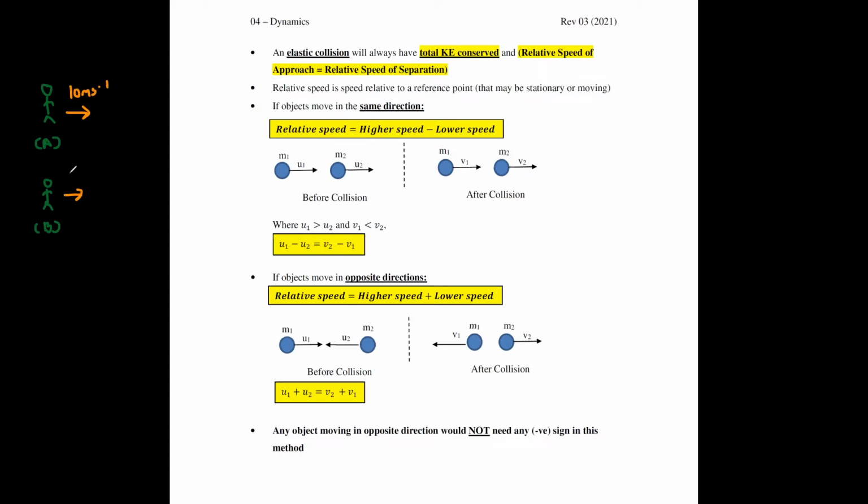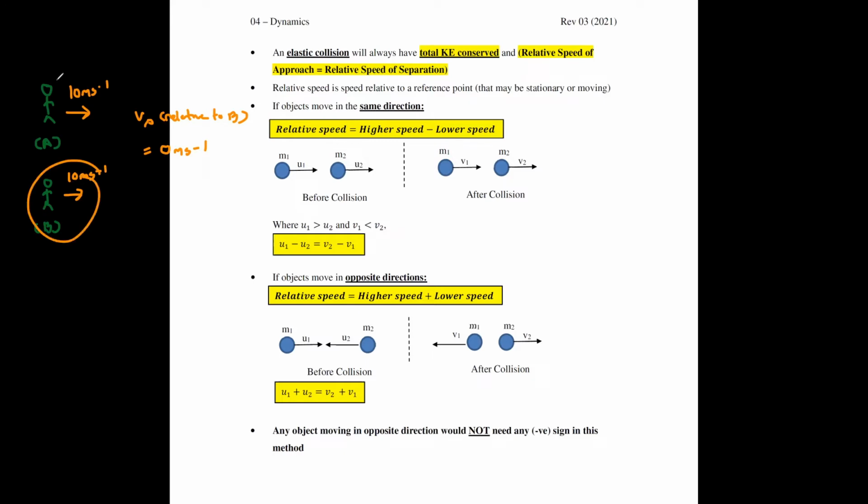This person is also moving 10 meters per second. Now, what is the speed of person A relative to B? The speed of person A relative to B is just 0 meters per second.